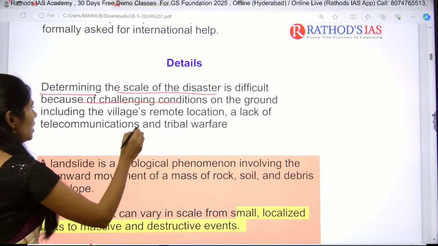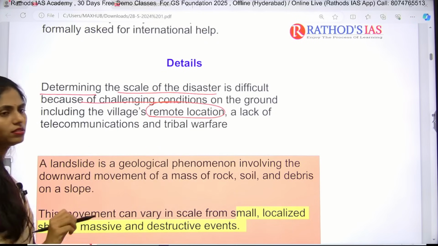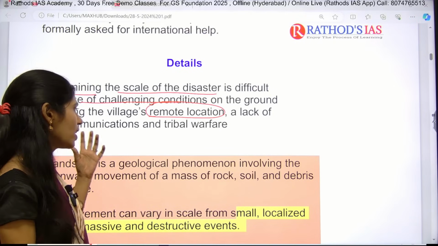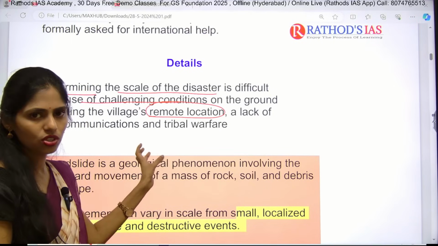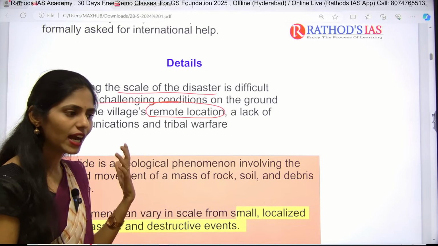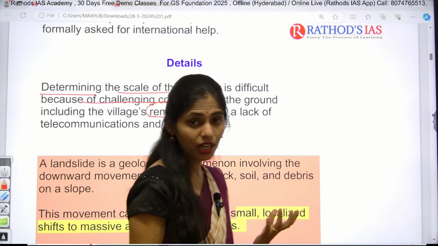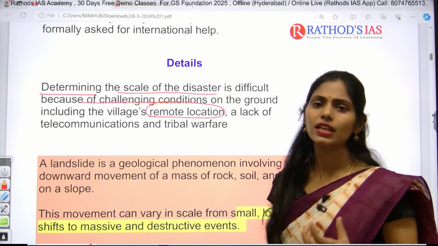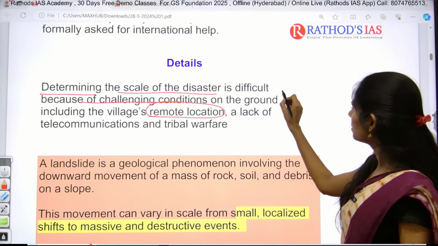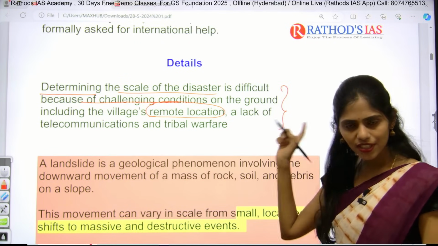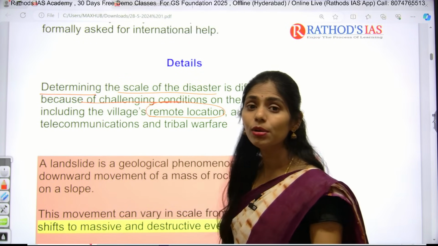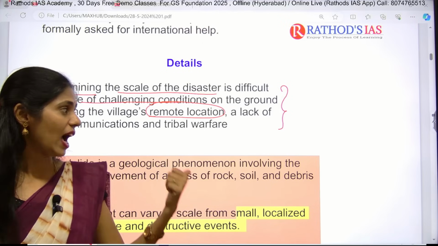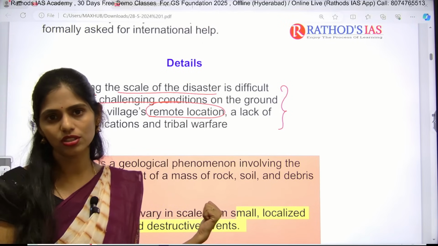One is that this village is in a remote location. Whenever it is a remote location, what will be the problem? There is no proper telecommunication and no transport network, and this region is entirely inhabited by tribal people. Because of that, their customs and traditions will be very different, right? Sometimes these tribal people will not allow any steps to be taken. These are the challenging conditions of this area, but this may be applicable to you also once you become a civil servant. So you have to be tough and show empathy and emotional intelligence in this region.